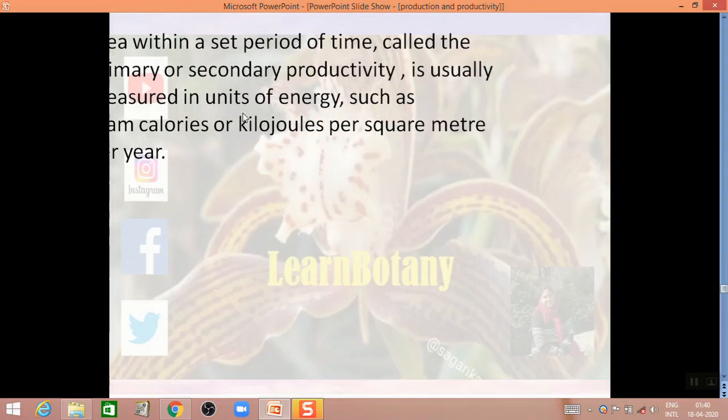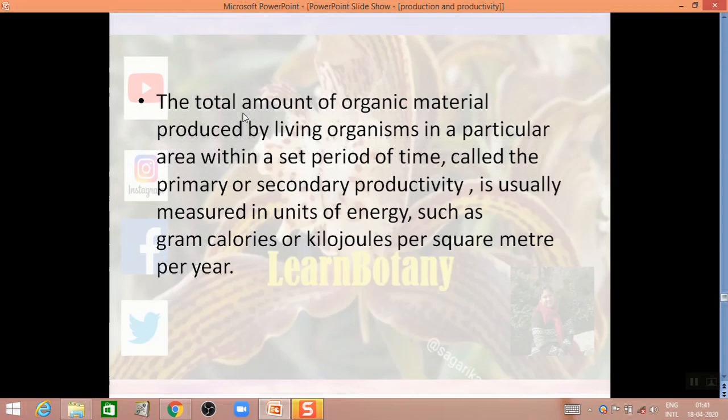The proper definition will be the total amount of organic material produced by the producers or the living organisms in a particular area within a set period of time is known as primary productivity. It is also the secondary productivity if we change one thing, that is the total amount of organic material produced by the consumers.